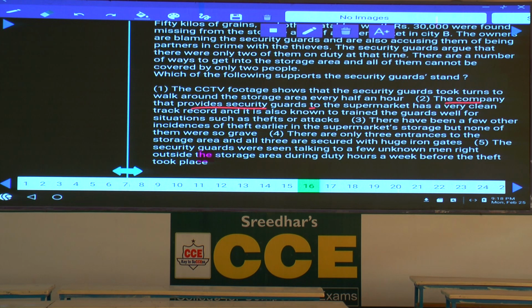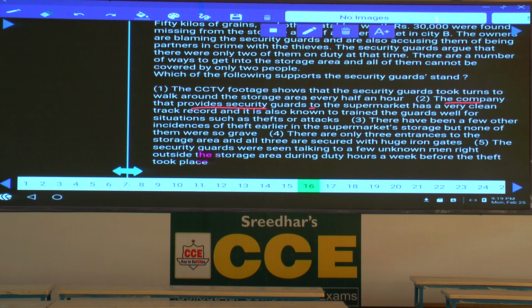Because according to the security guard's claim, there are n number of areas, only 2 people were there, and we cannot control all those areas. Now here it is clearly given there are only 3 entrances. All the 3 entrances were covered by huge iron gates and there is no possibility for the thief to enter these areas without the support or cooperation of the security guard. Clear? Now this is weakening the security guard's claim and strengthening the owner's claim.